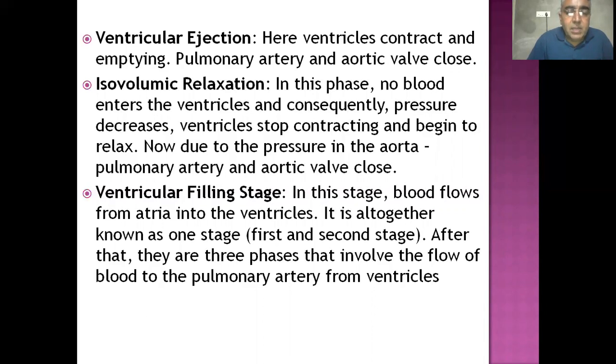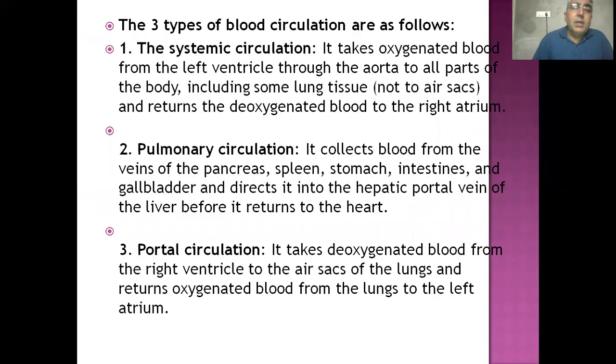After that, there are three phases that involve the flow of blood to the pulmonary artery from the ventricles. The three types of blood circulation are the systemic circulation, pulmonary circulation, and portal circulation. Systemic circulation. It takes oxygenated blood from the left ventricle through the aorta to all parts of the body, including some lung tissue, and returns the deoxygenated blood to the right atrium.